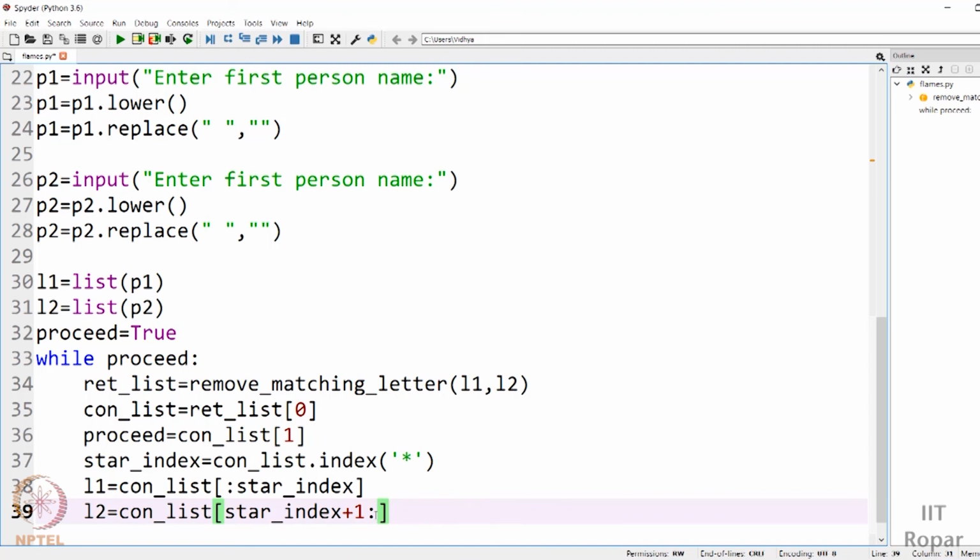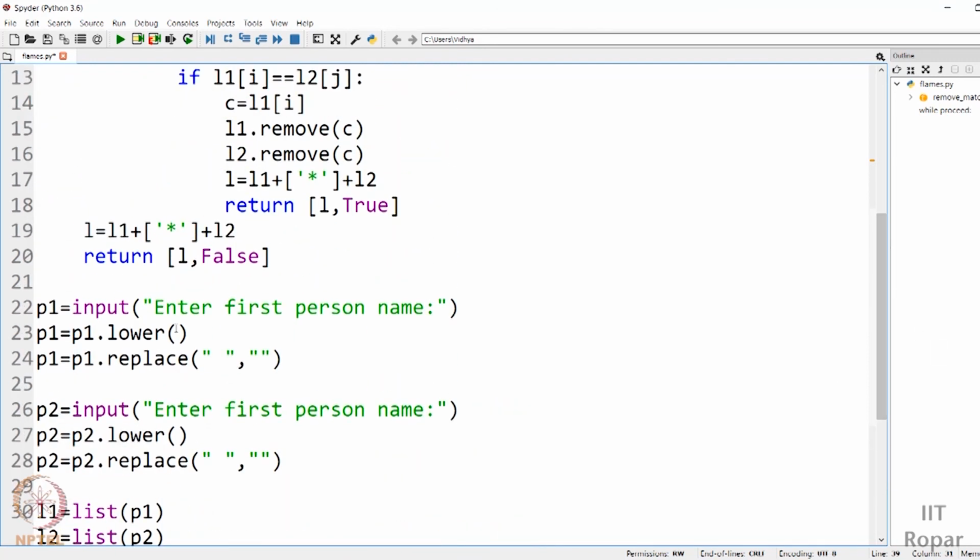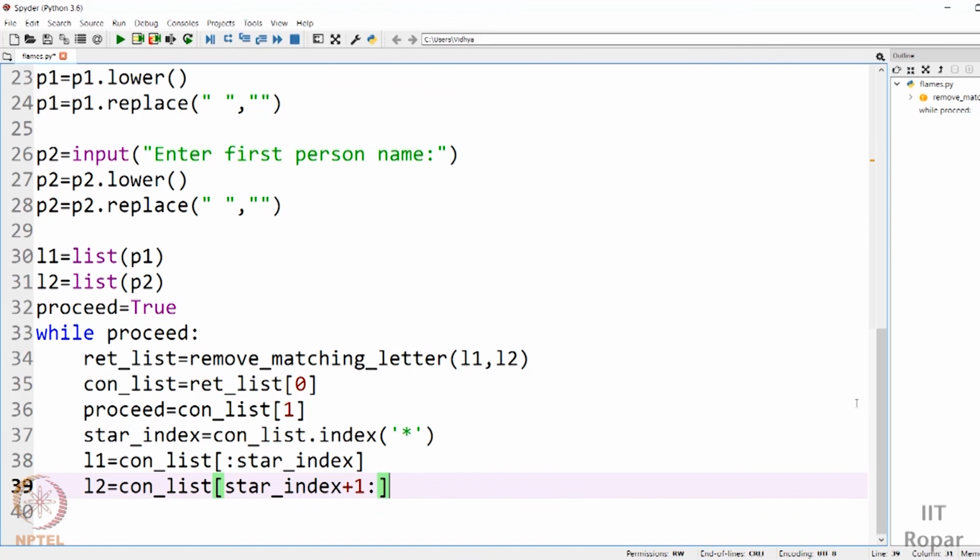This is just one way, or maybe you can pass it as a list of 3 values as well. You can think of it. You can pass it as L1, L2, true, or L1, L2, false. You can do it that way as well. That is even another way. So as I have said, there is no single way by which you can do it. You can do it in multiple ways. This is just one way of doing it.